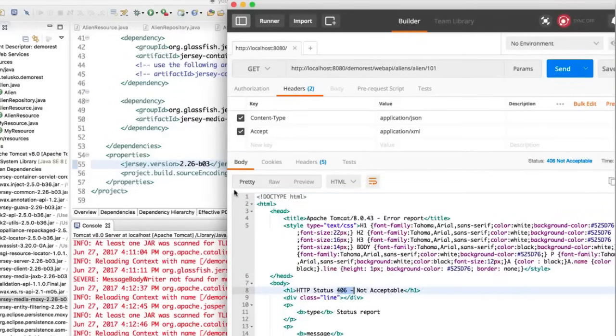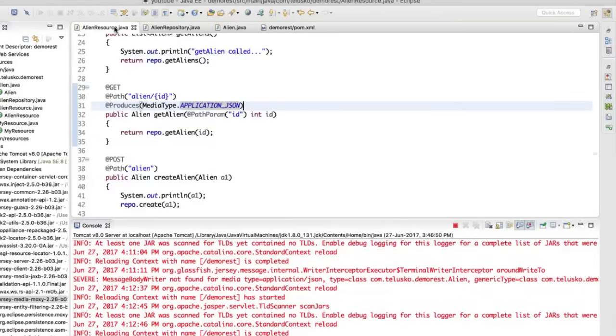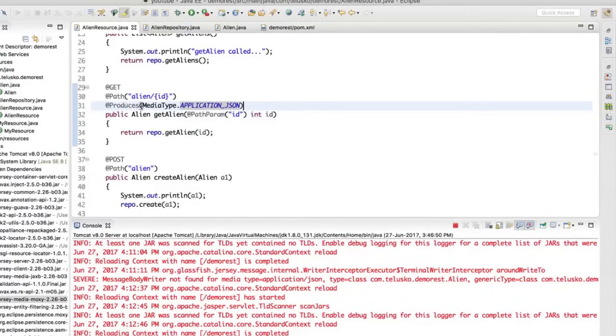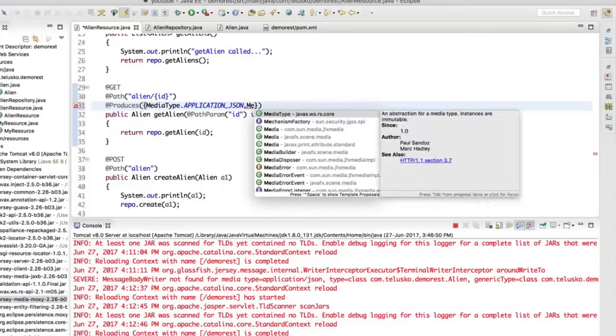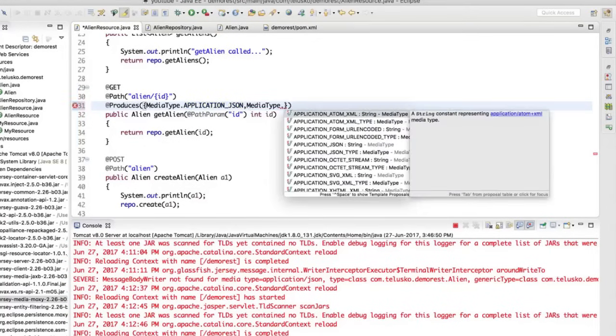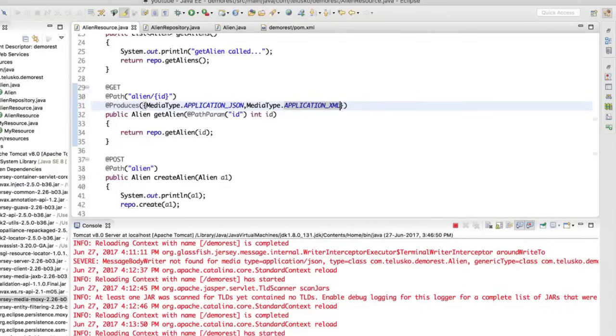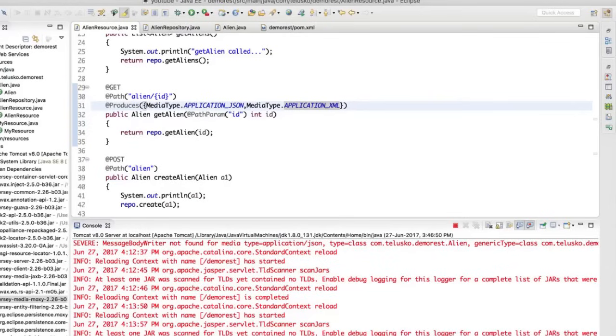So you have to mention what type of data you're sending. For that, you have to go back and make it XML. But that's an issue, right? What if you want to provide both? Depending upon the user, some people will say I want XML, some people will say I want JSON. What you can do is put them in an array, and in this array you can specify two media types. One is JSON, and the second would be XML. So that depending upon what the user asks for, JSON or XML, we will return whatever the user asks. This is what you call content negotiation.